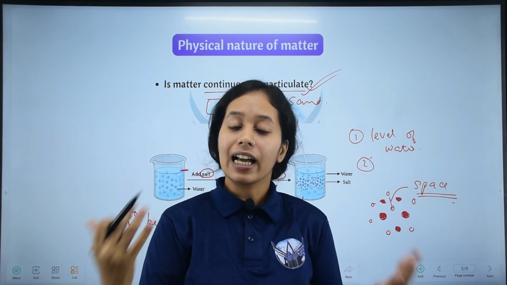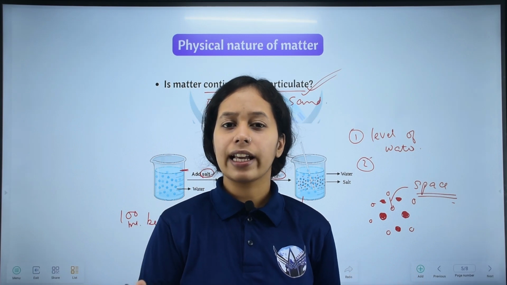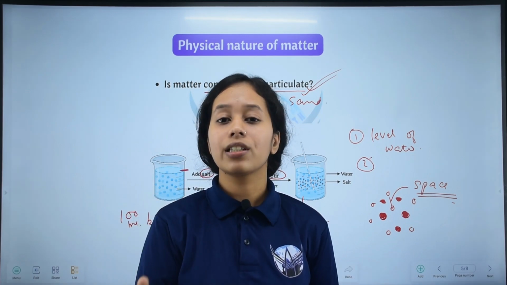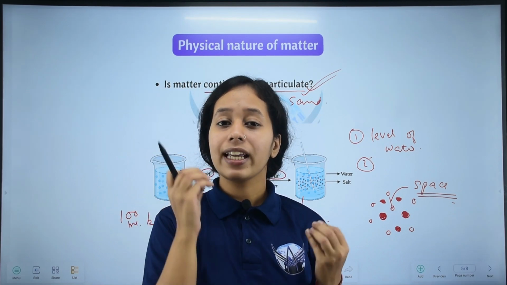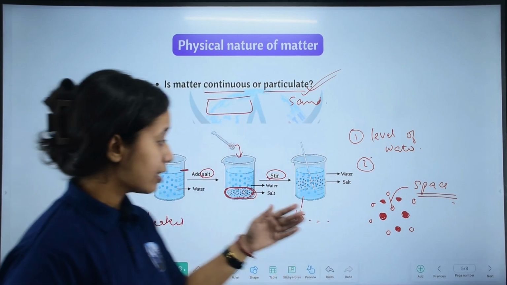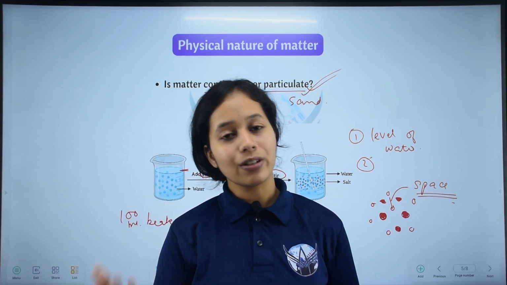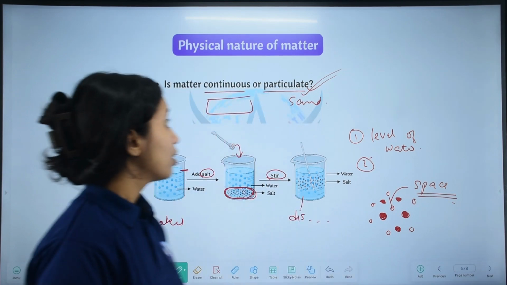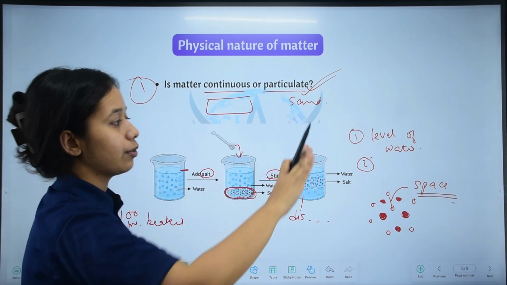As a whole, the piece of wood looks continuous, but actually it is not, inside there are tiny particles that we cannot see. Similarly, water has particles, but we do not see the water particles. So the first physical nature of matter is that it is particulate in nature.